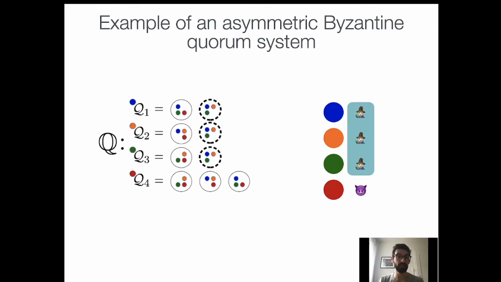They form a guild, and more technically, a guild is a set of processes such that for every process in the guild, there exists at least one quorum fully contained in the guild. In this case, a guild is made by processes blue, orange, and green, as I said, and in fact, we can see that for process blue, we can find a quorum, made by blue, orange, and green, that is fully contained in the guild.